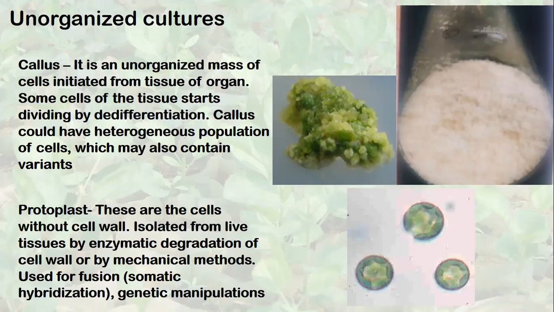Variant here I mean not structurally variant. There are structurally variant cells, but here I mean genetically variant cells. Although the callus might have originated from cells which are genetically similar, after some time there may be some cells which are genetically different.